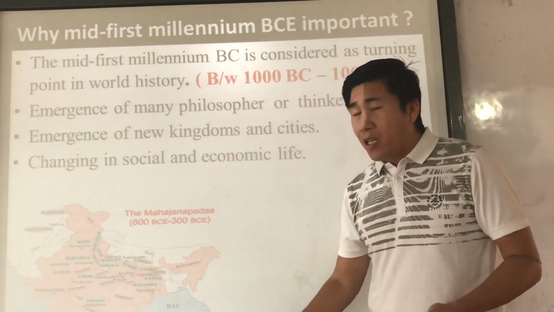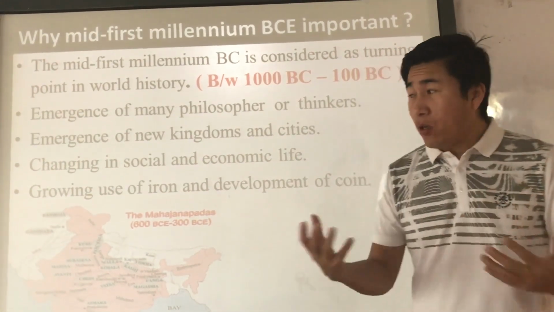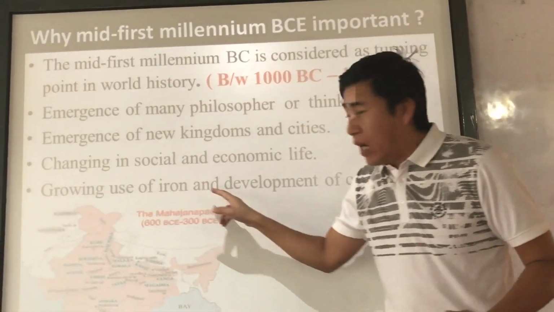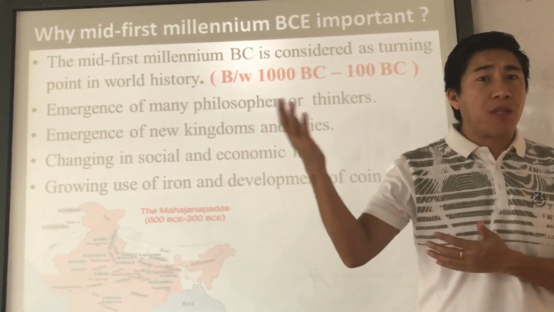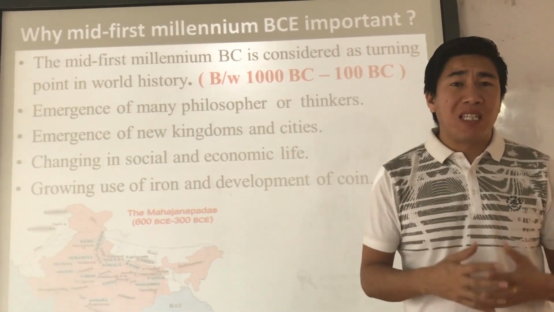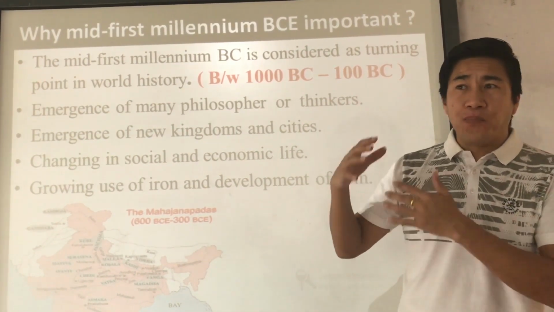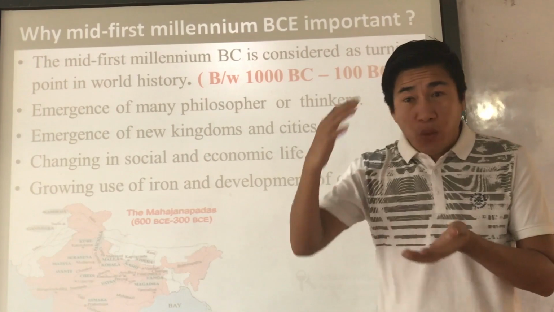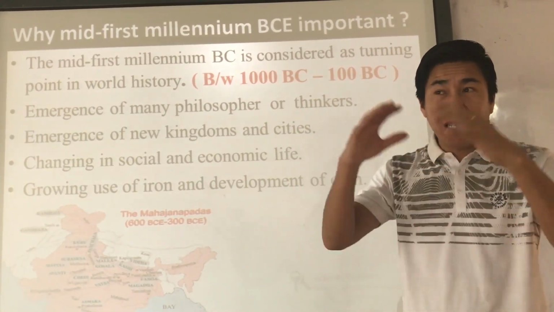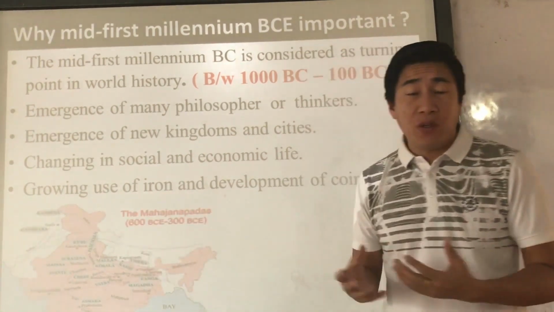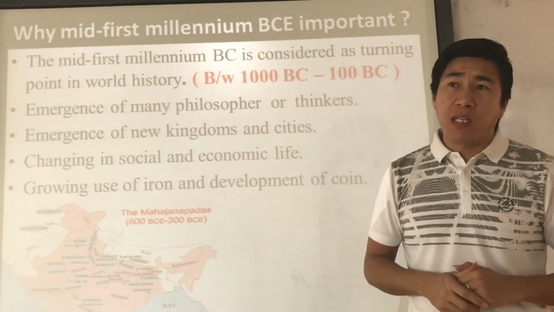Not only that, the introduction of iron and the development of coins. If you remember in chapter number 1, during the Indus civilization, archaeology has never found a trace of iron. During the Vedic period, we saw the introduction of iron, and during 600 BC, there was growing use of iron. So that's why this mid first millennium is considered a turning point.